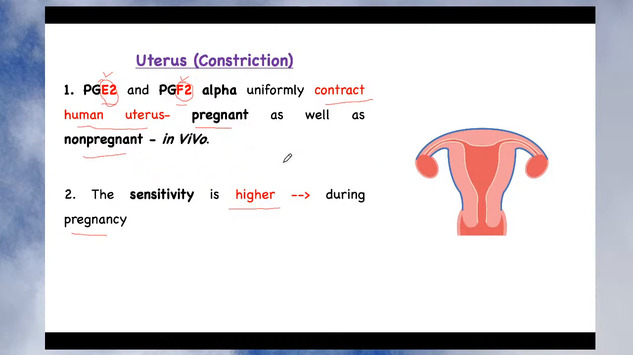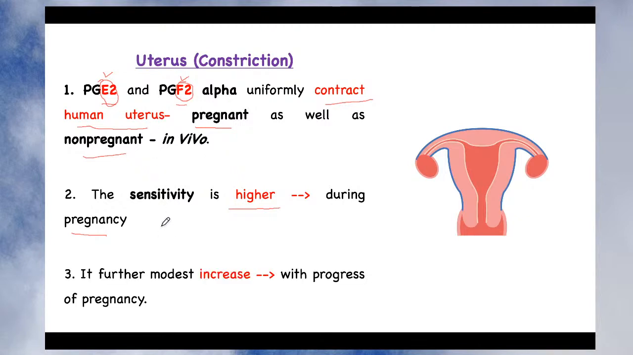But remember that if you give the same dose in case of pregnancy and during non-pregnancy, then the same dose produces a higher level of contraction in the pregnant uterus. So in those women who are pregnant, the same dose of these prostaglandins produces a higher effect, right? And interestingly, it further modestly increases with the progress of pregnancy.